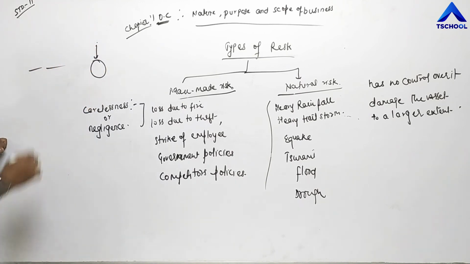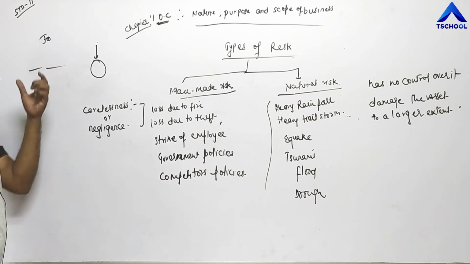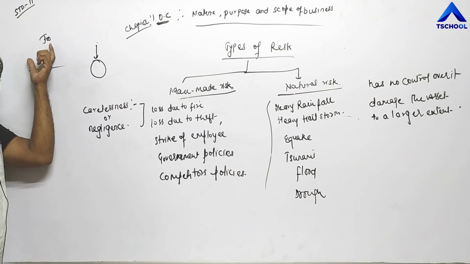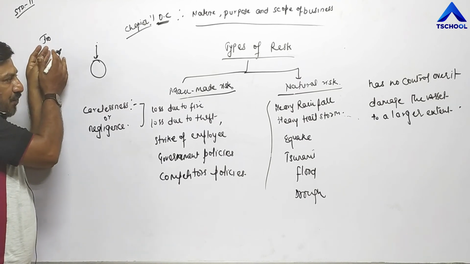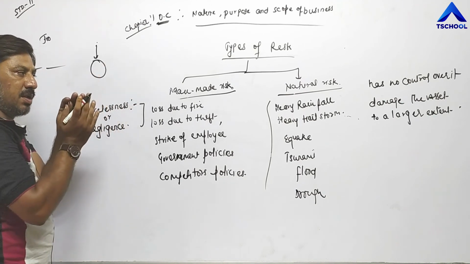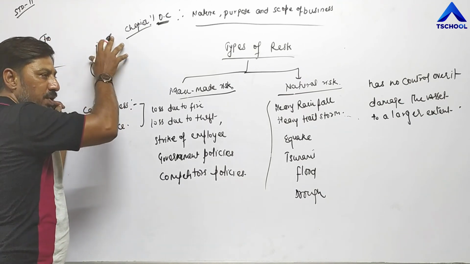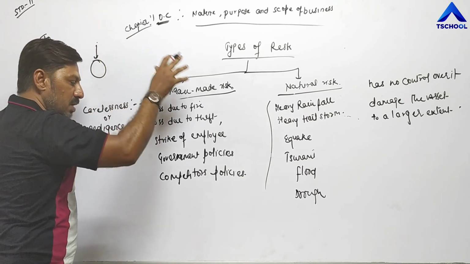For example, if Jio or Reliance introduces any new plan regarding their SIM, it may affect other companies like Airtel, Vodafone negatively. So one competitor's policy may affect the profit and the reputation of another company.